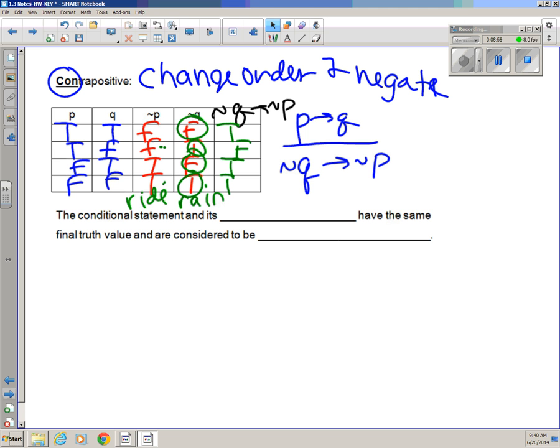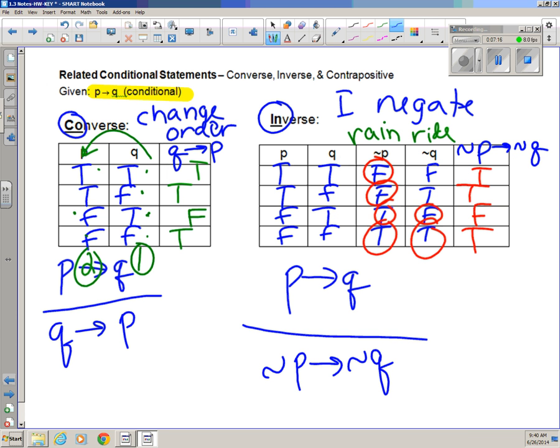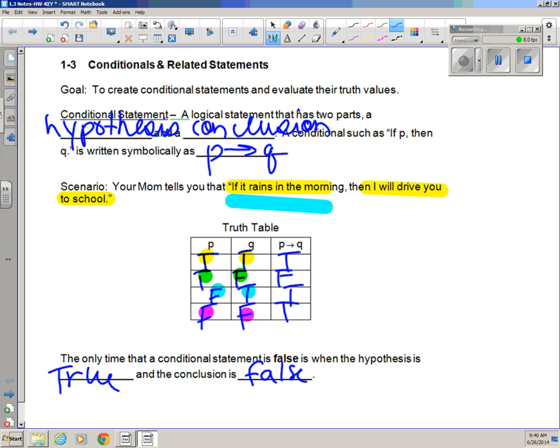If you take a look at the final truth values, you put these all next to each other. The final column of the contrapositive is TFTT, and we're looking for the one that says TFTT. If I go back to my very beginning, it's the same as my conditional.